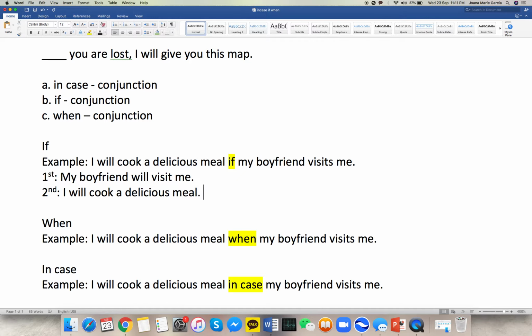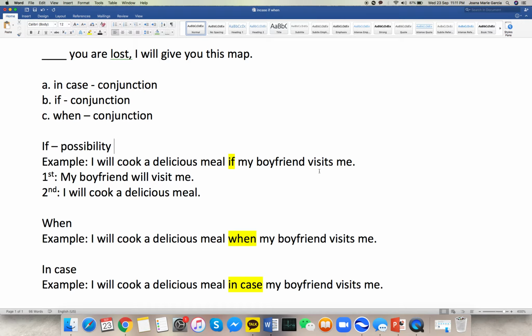Right? So, what is the meaning of this? I will wait for my boyfriend to visit me first before I cook a delicious meal. I don't want the food to be wasted or my effort to be wasted. But this one is only a possibility. I'm not sure if my boyfriend will visit me or not. So, if he visits me, the moment he visits me, that is the time I'm gonna cook a delicious meal.